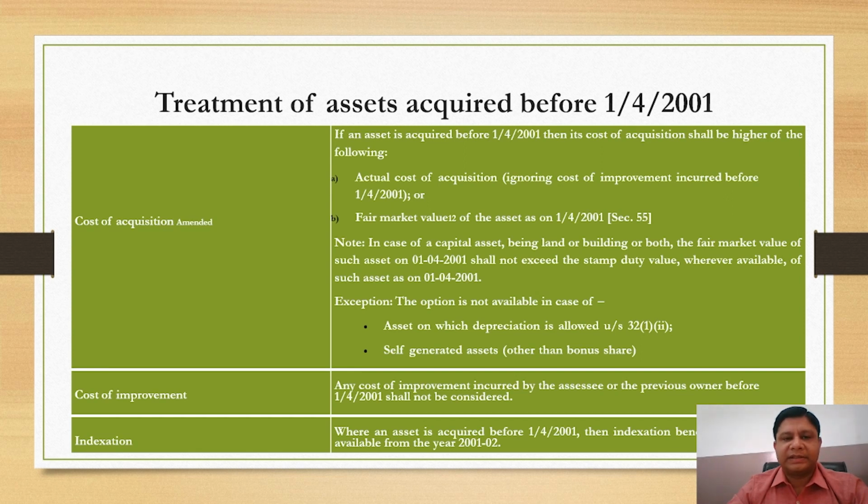It is mentioned in this chart. So the actual cost of acquisition and the fair market value of the asset will be determined, and the higher of the two will be treated as the cost of acquisition. For the purpose of cost of improvement, any cost of improvement incurred by the assessee or the previous owner shall not be considered if it is before 1st April 2001.